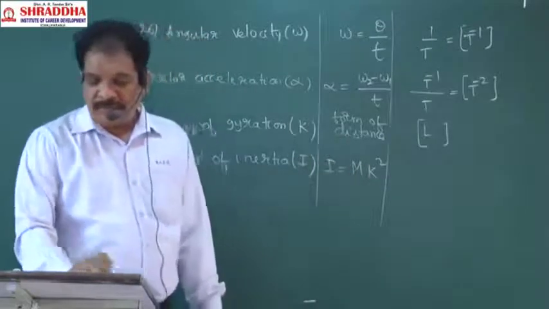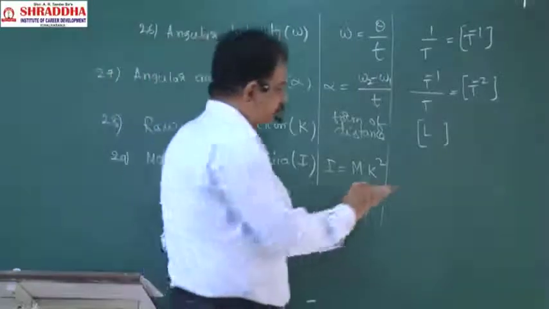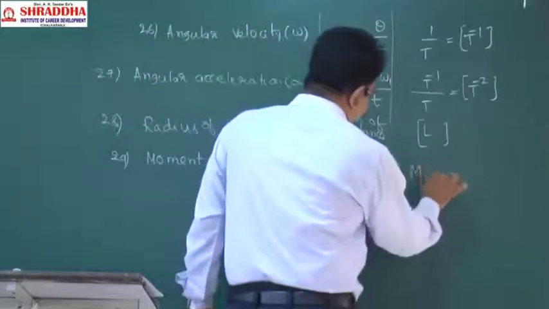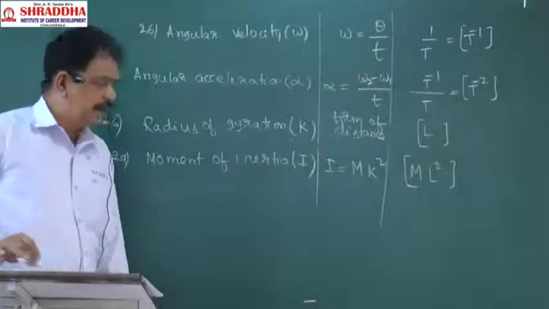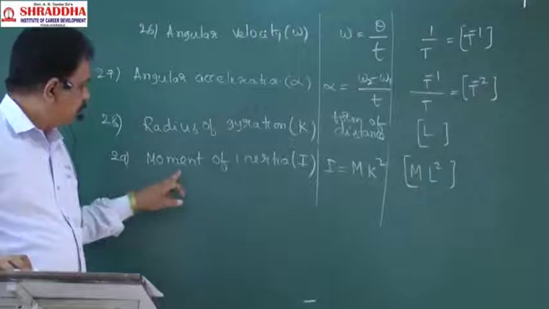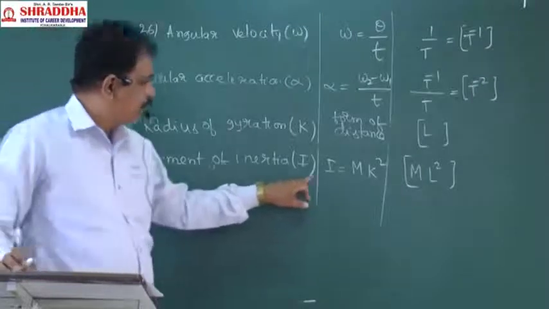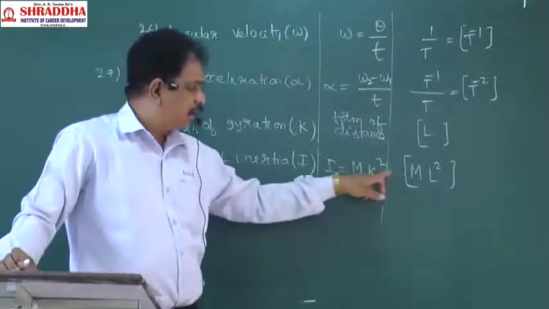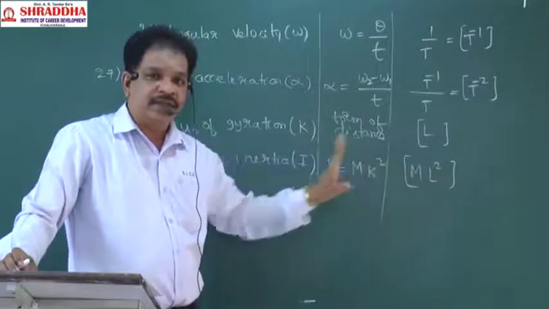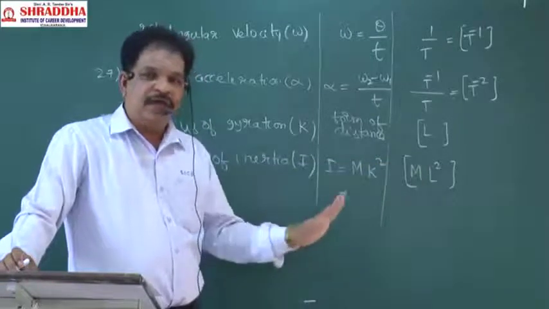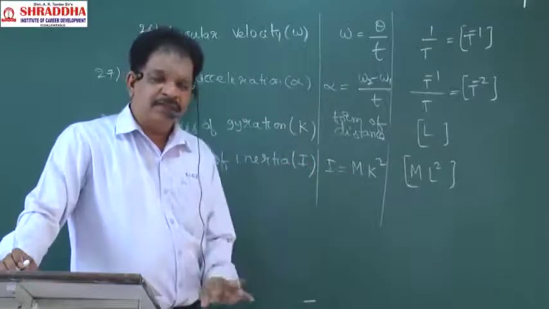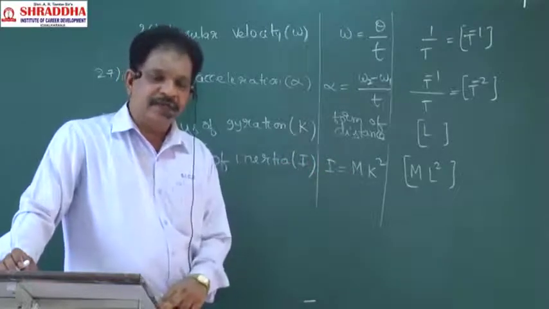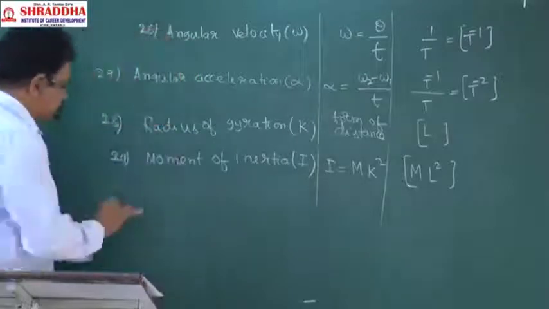So how much will we get here? M L square. Is it clear? The moment of inertia formula will be mk square, so the dimensional formula is M L square. No need to learn all. Just remember the formula and try to apply it to get the dimensional formula. That is enough.